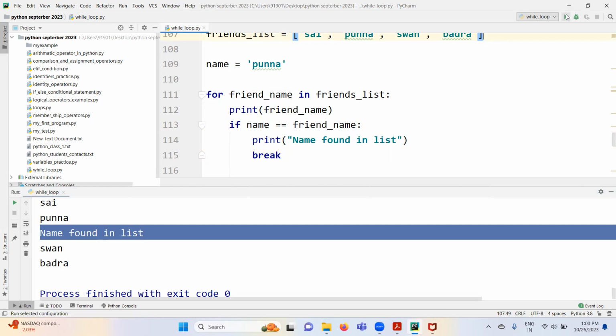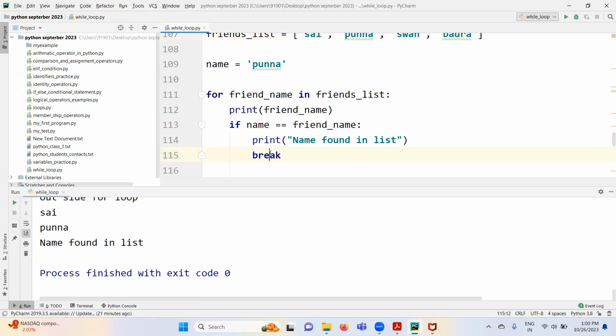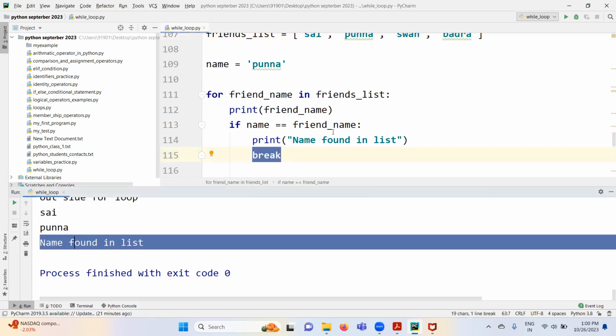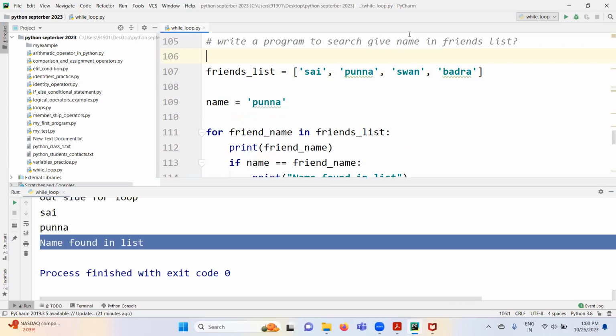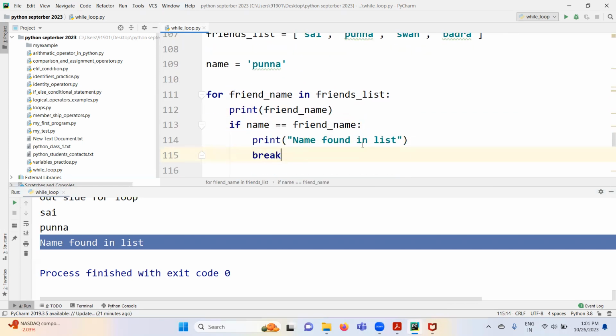Yes. So let me run this program. If break statement, after printing this, break statement is executed. Once break statement executed, loop is terminated. That's the reason why Swapnil and Bhadra are not coming here, right? Because loop is terminated because of break statement.